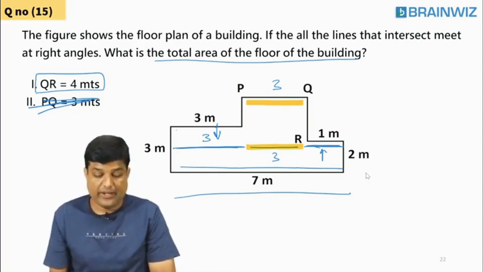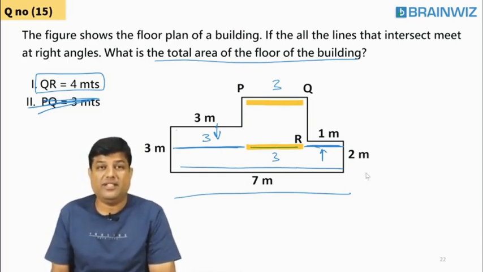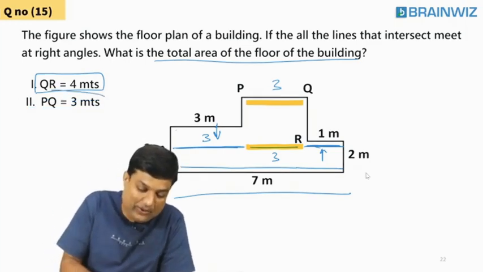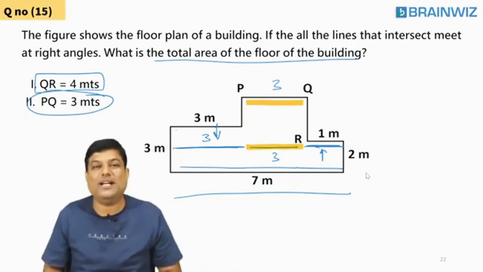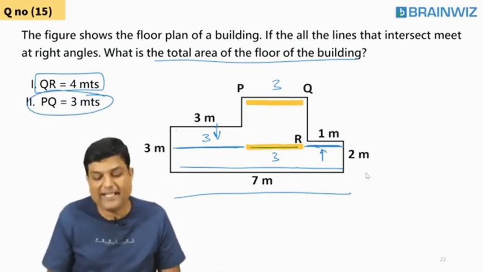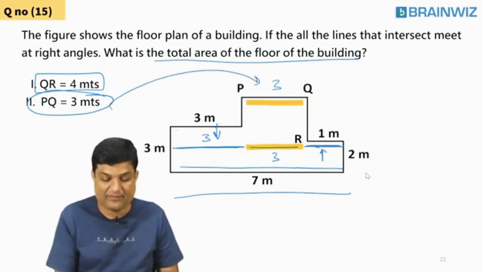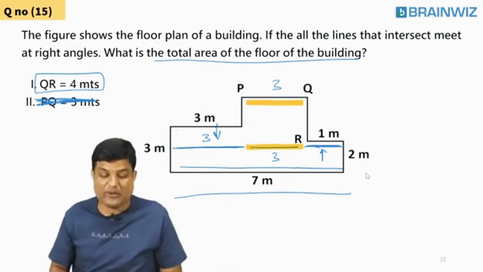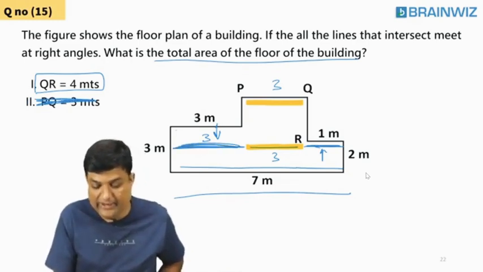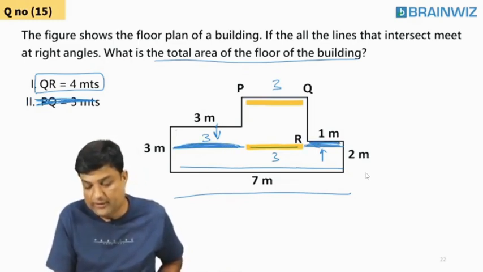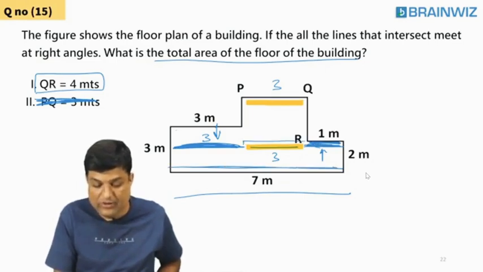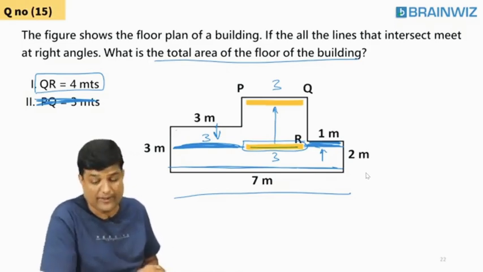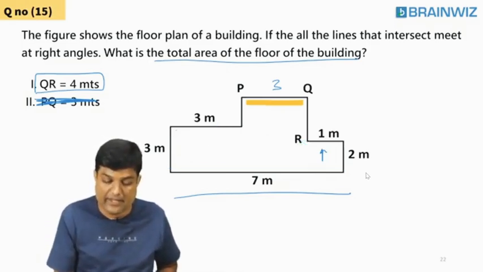So, students, many people are changing their answers. Okay, good. Do you think this PQ is 3 you want or you don't want? I don't want. Why don't you want? Because already I can understand that PQ is 3 with the help of the comparisons. PQ is 3 is useless, because I can say right now, look, this is 3, this is 1. So definitely the total is 7, means this has to be 3. PQ is 3 is not required information. Okay, good. Are you understanding everybody?